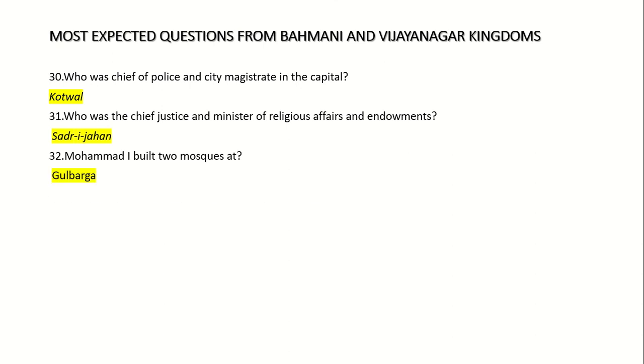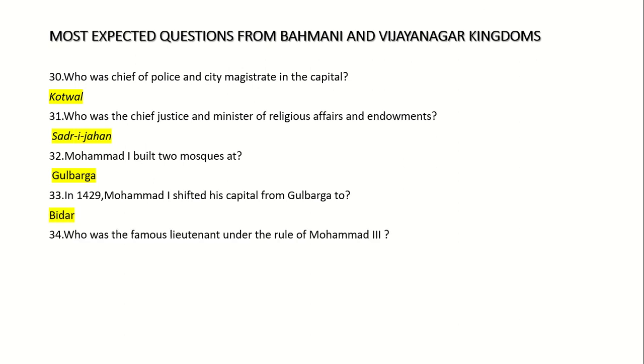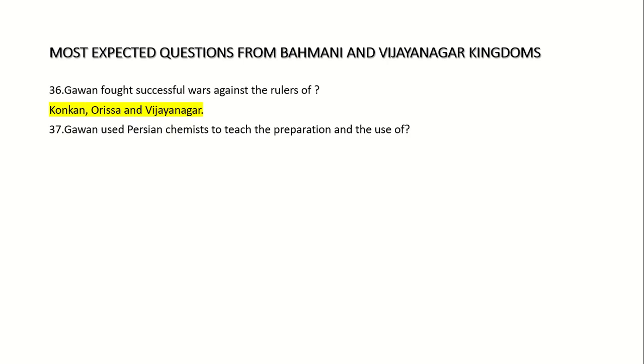33. In 1429, Muhammad I shifted his capital from Gulbarga to Bidar. 34. Who was the famous lieutenant under the rule of Muhammad III? Muhammad Gawan. 35. By birth, Muhammad Gawan was a Persian. 36. Gawan fought successful wars against the rulers of Konkan, Orissa and Vijayanagar. 37. Gawan used Persian chemists to teach the preparation and the use of gunpowder.